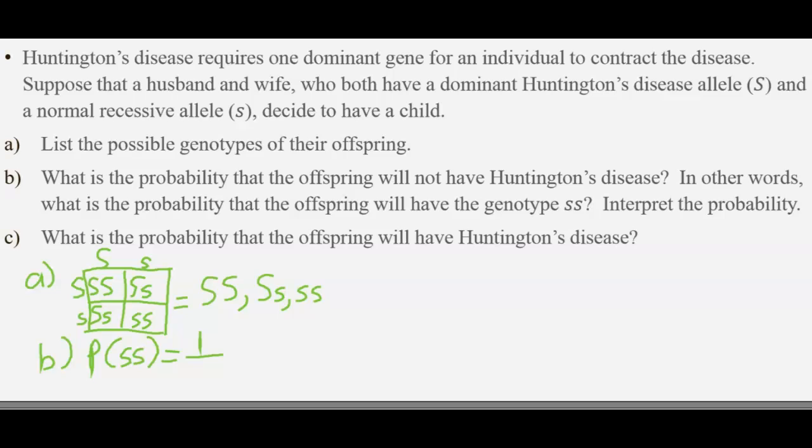There's a total of 4 things that could occur. So the probability of not having the Huntington disease is 1/4, which is the same thing as 0.25 or 25%.